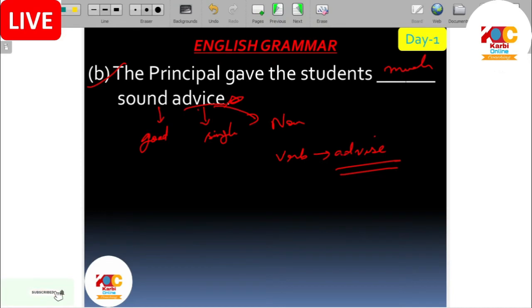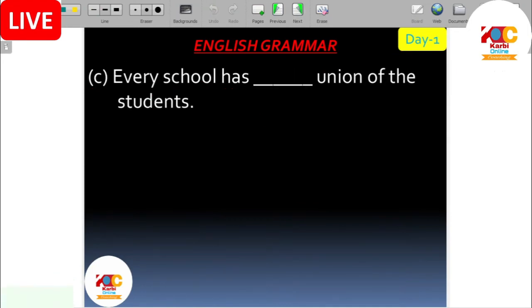For example, take advice from the doctor; we are talking about a noun, so advice will come. Advise your son; we are talking about an action, so we have to use advise. The difference is there. And here much is used because it is uncountable. Advice cannot be counted, so much will come here. That's all. Next.